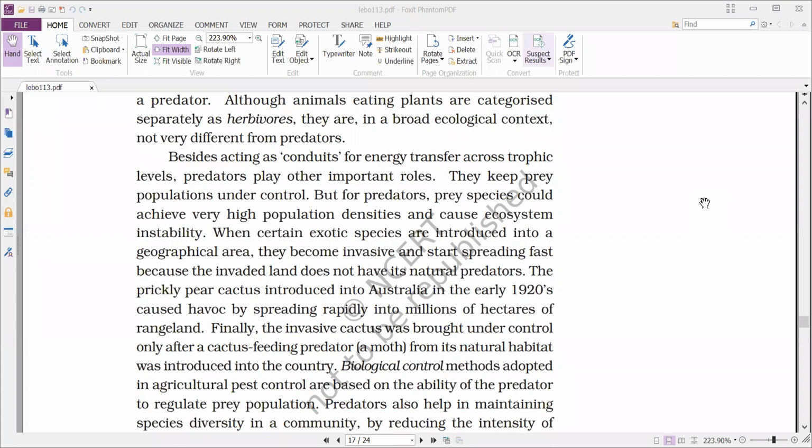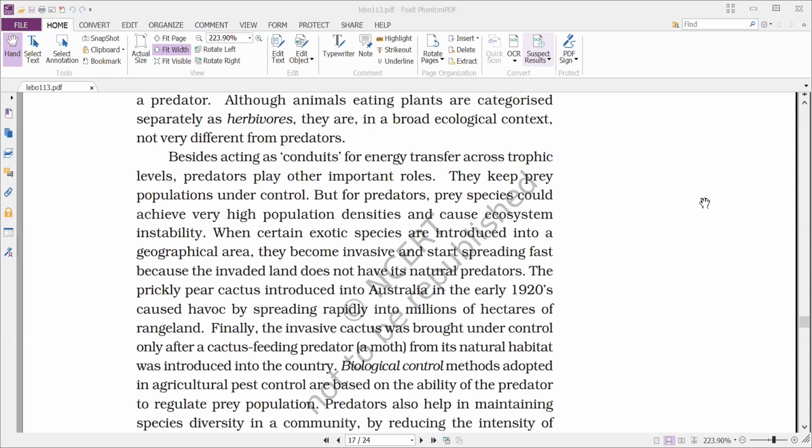We already discussed the growth models. No restraints, but some restraints are there in an ecosystem or in a community, to maintain the population. One of those restraints we can say is predation. So they keep the prey populations under control.